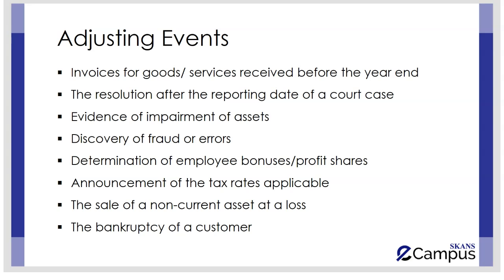Over here, we have some examples of adjusting events like invoices for goods received before the year end. If the invoices are received afterwards but the goods had been received before the year end, then they are adjusting. About the court case resolution, the court case had taken place beforehand and the resolution came afterwards, impairments, frauds, errors, etc. Please go through this list over here. These are the commonly tested examples of adjusting events in your question.